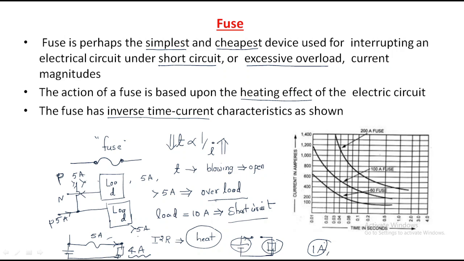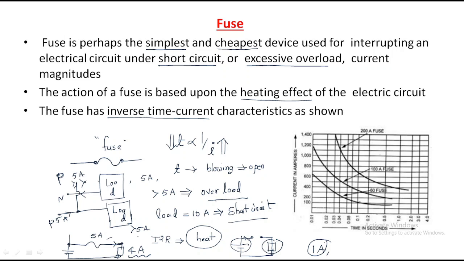For example, a 60 amps fuse is there. If 400 amps of current enters that fuse, automatically in 0.02 seconds it will open. If it is 200 amps, it will take 0.08 seconds. If it is 100 amps, it will take 0.1 second. If it is somewhat more than 60 amps, it will take 0.5 seconds.